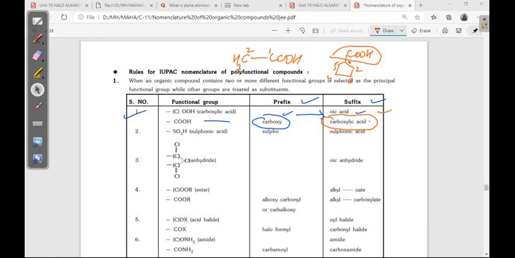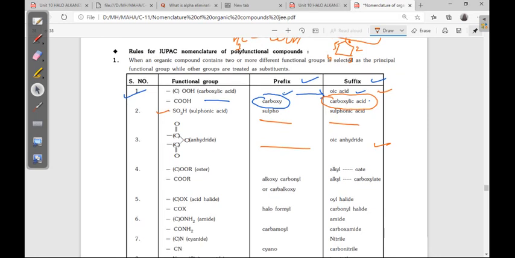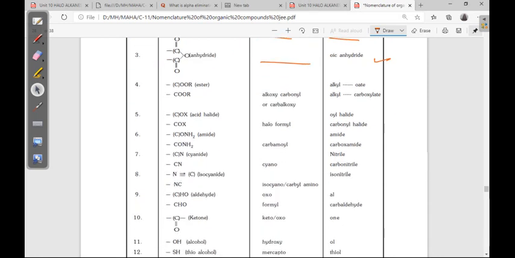Next, sulfonic acid. The prefix is sulfo, suffix is sulfonic acid. For anhydride, oic acid. Then for ester, alkyl alkanoate, already we learned this. Then again in cyclic compounds, we are taking this alkyl carboxylate.